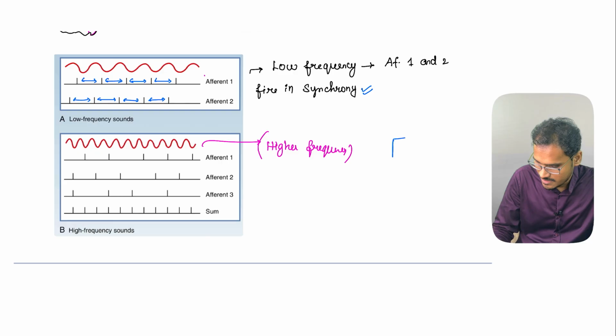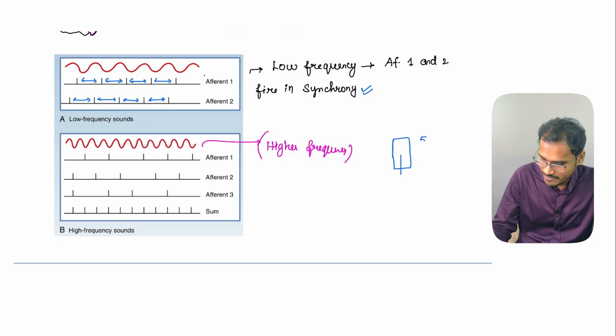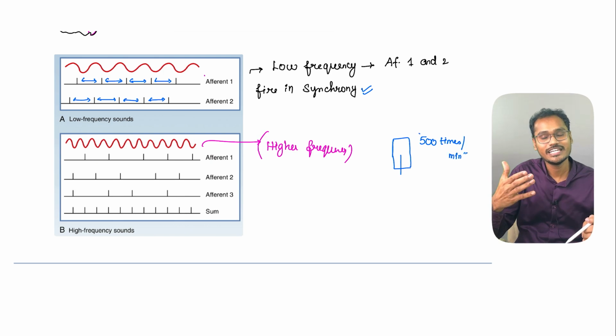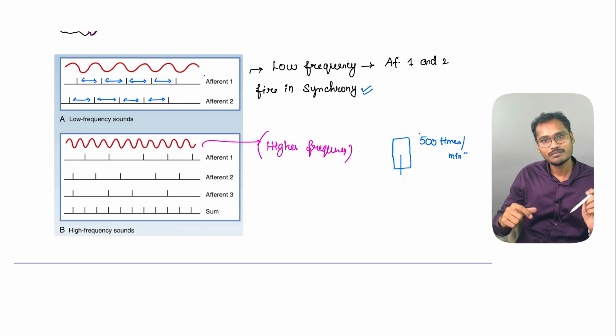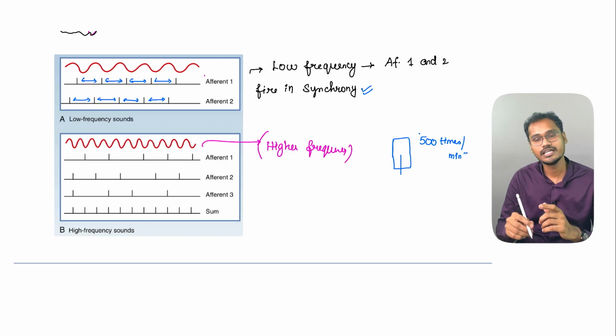Suppose there is a bell hanging here and the person now has to tap it 500 times in 1 minute. Is it possible? He has to tap it at a very rapid rate. It will be very, very difficult. Suppose I have the same bell, but I appoint 3 people surrounding it, so that everybody can tap it when the other person is not able to tap at that frequency. So 2 taps he is giving, the next person is also giving 2 taps. So this frequency can be reached at a very, very high rate when it is done by multiple people.